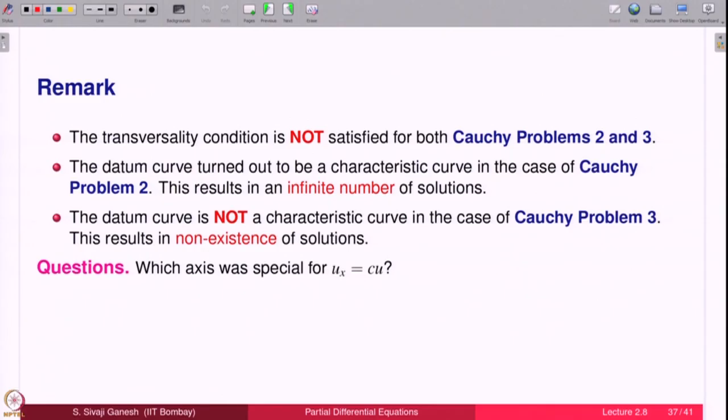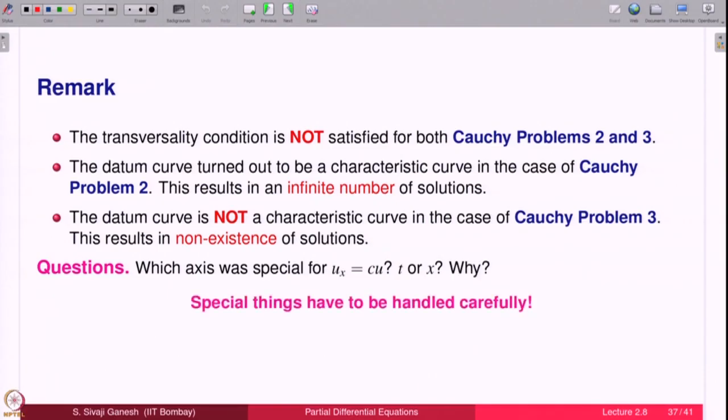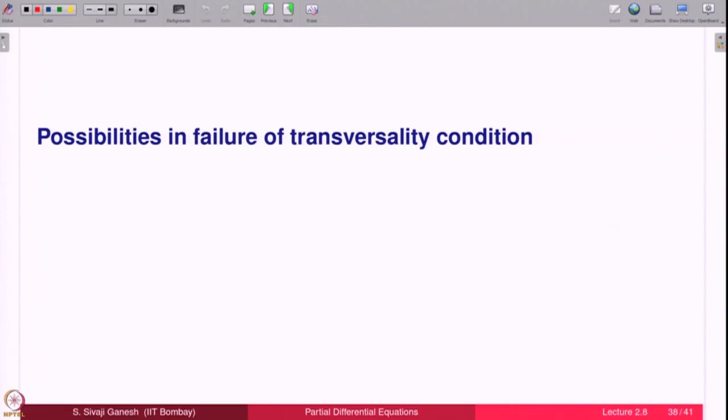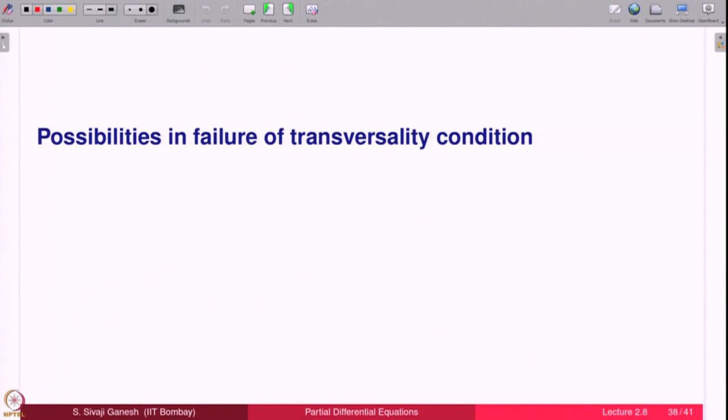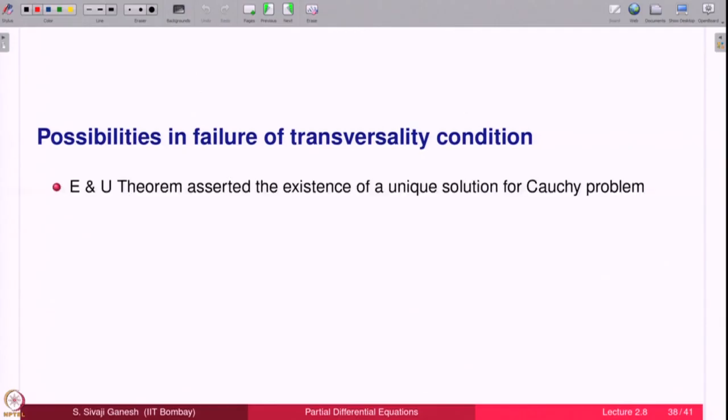Now let us answer the other part. Which axis is special, t or x, and why? Special things have to be handled carefully. So you answer this question for yourself, because the answer lies in that special things have to be handled carefully. If something is not special, it does not matter, you can give anything you want, there is no problem. So the existence uniqueness theorem asserted the existence of a unique solution for the Cauchy problem if the transversality condition is satisfied.